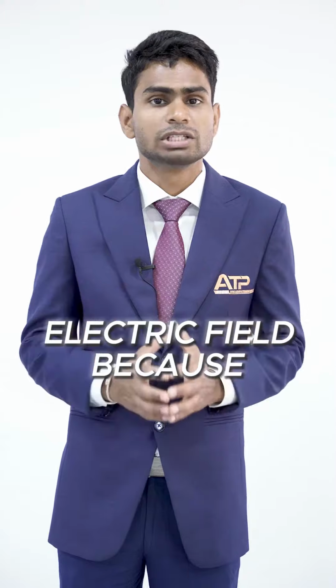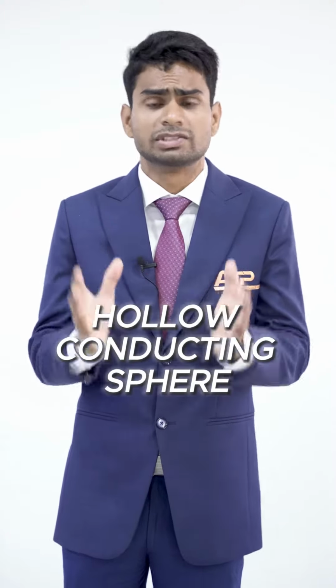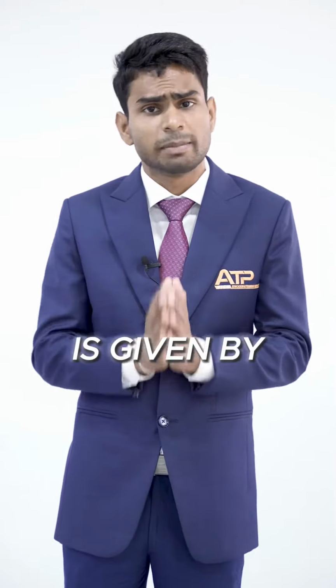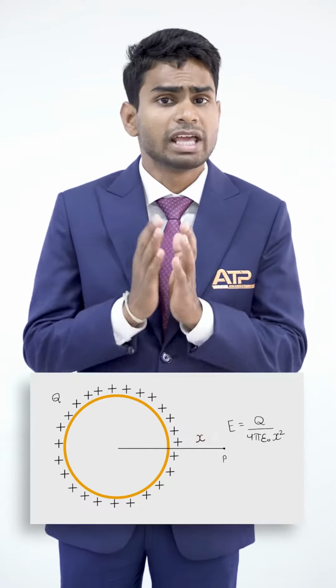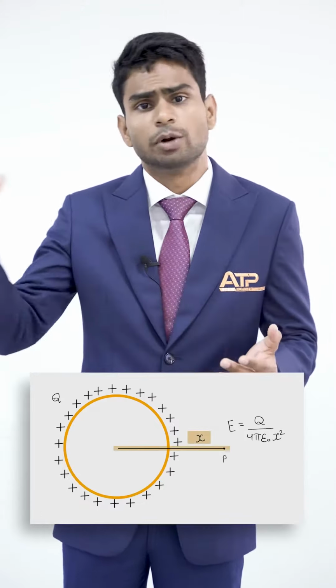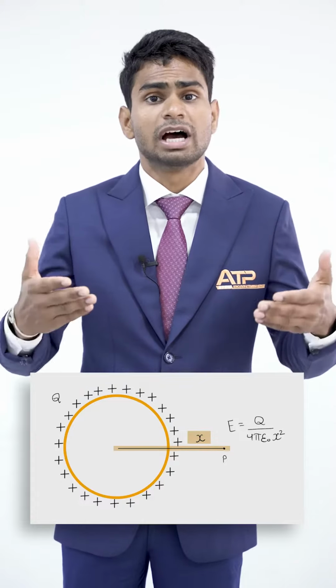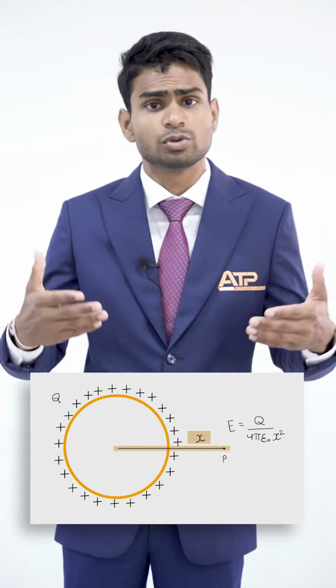Let's learn from electrostatics. We know the electric field because of a uniformly charged hollow conducting sphere for any outside point is given by the expression q upon 4 pi epsilon naught x square, where x is the distance from the center to that outside point, and the variation graph of the electric field with distance goes like this.